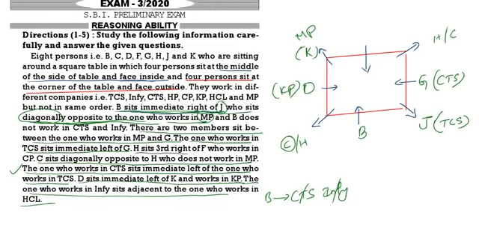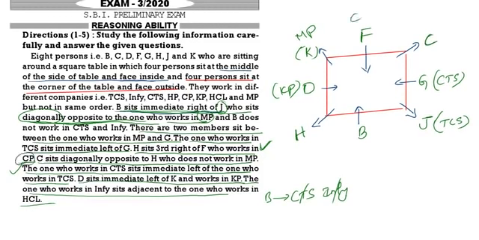H sits third to the right of F who works in CP. See this point carefully. H is sitting third to the right of F. So where can I get F? Suppose I get F here, H is sitting third to the right. That means first, second, third. Here I should write H. If here it is H, definitely here it is C. And F is working in CP.